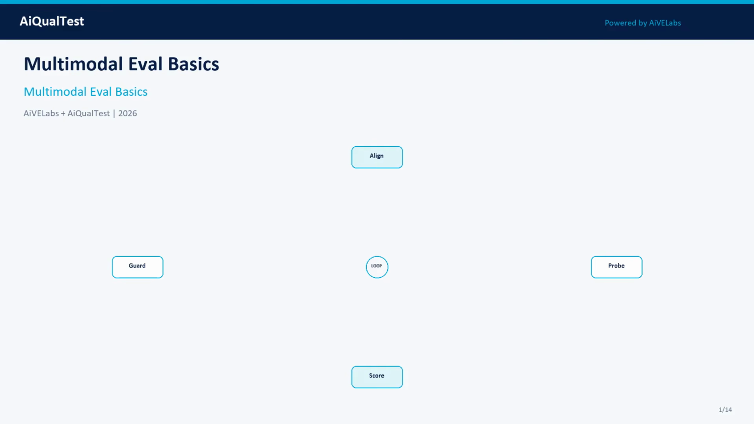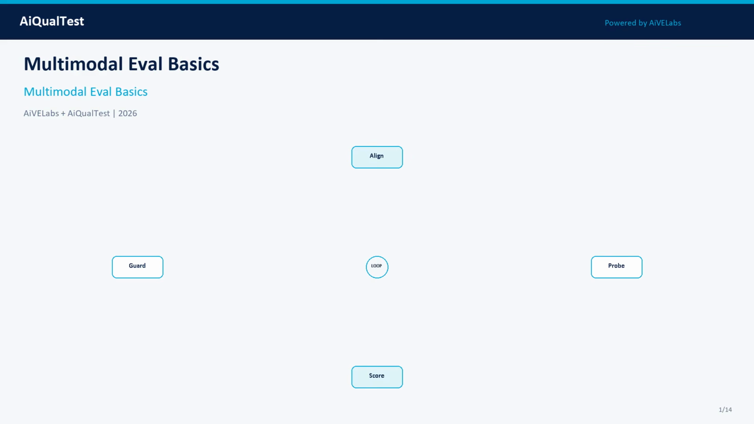Multimodal systems fail across modalities: wrong OCR, mismatched audio, or text that ignores the image. Evals must span those links. This AiQualtest episode gives product, engineering, risk, and quality teams a practical, vendor-neutral playbook for multimodal eval basics in 2026.